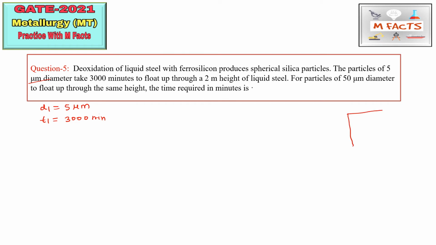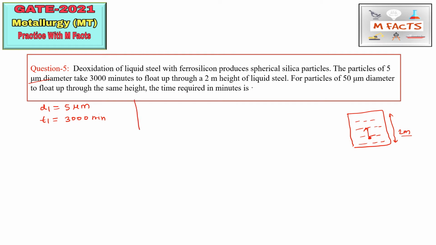Suppose this is the 2 meter height of liquid steel, and in this steel there is a particle floating up, which has a diameter of 5 micrometer.